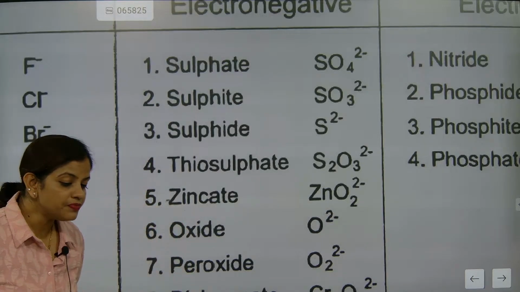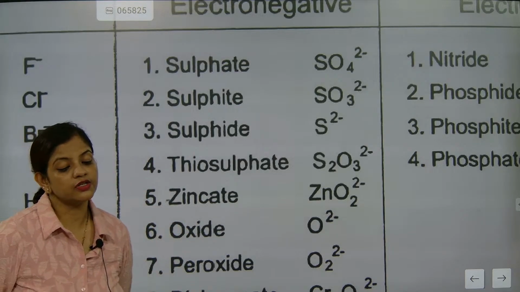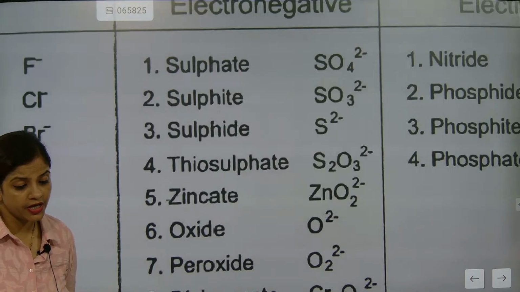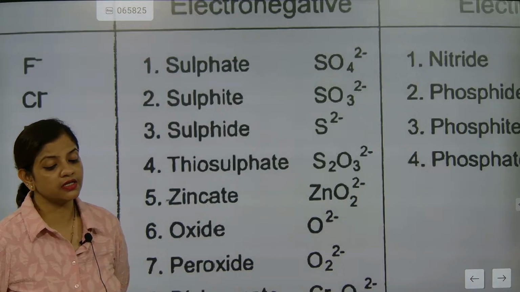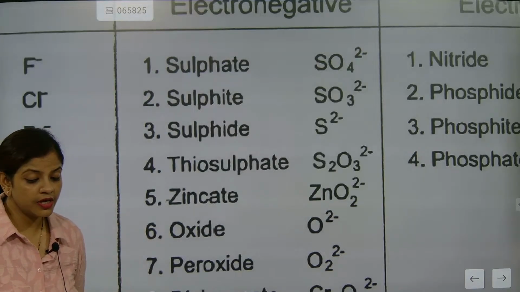So these are some things which are very, very important, and we are going to understand them. Sulfate, sulfide. See, at any level of examination, whenever we talk about chemical bonding, these are the most important. Here we need to understand this. Sulfite, sulfide. Understood? Yes.